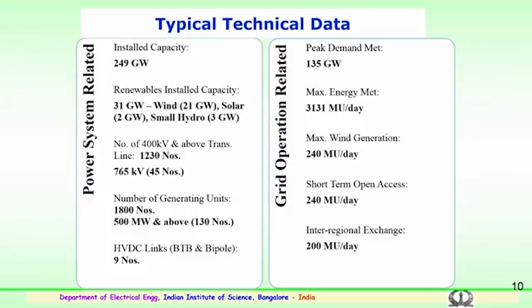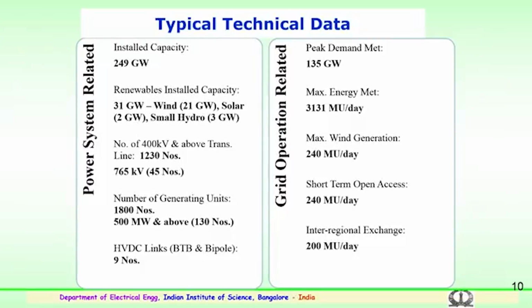Presently we have more than 1230 transmission lines at 400 kV operating and more than 45 transmission lines operating at 765 kilovolts. We have more than 1800 generating units, of which those of 500 megawatts and above number 130. Apart from AC, we also have high voltage DC links, of both types, back to back and bipole, numbering 9.